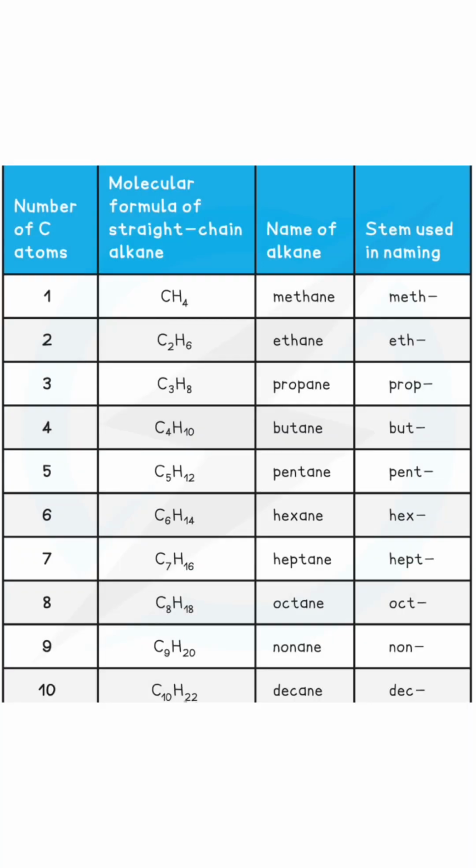Prefixes for organic compounds. These are named after the number of carbon atoms in the longest carbon chain present. If it is one carbon atom, it is called meth, 2 is eth, 3 is prop, 4 is but, 5 is pent, 6 is hex, 7 is hept, 8 is oct, 9 is non, and 10 is dec. Example, we have butane. It has four carbon atoms present in the compound.